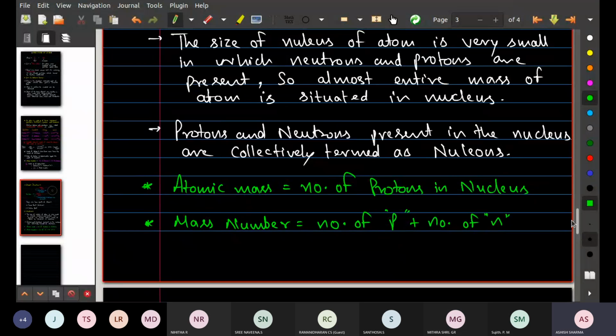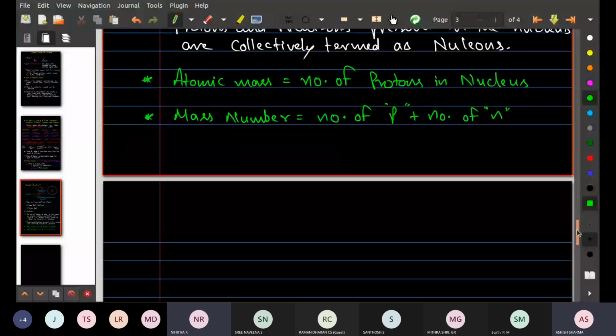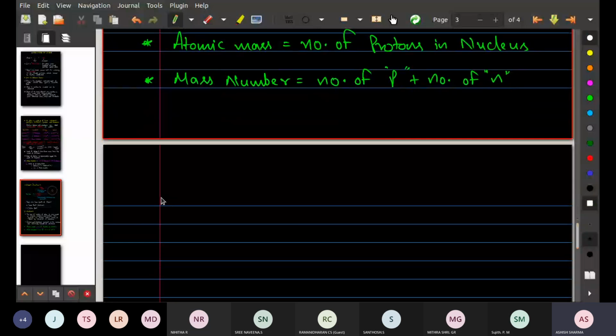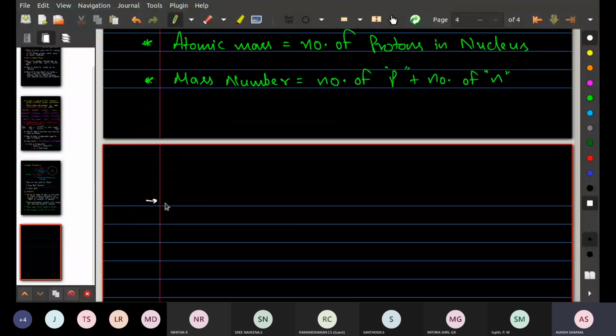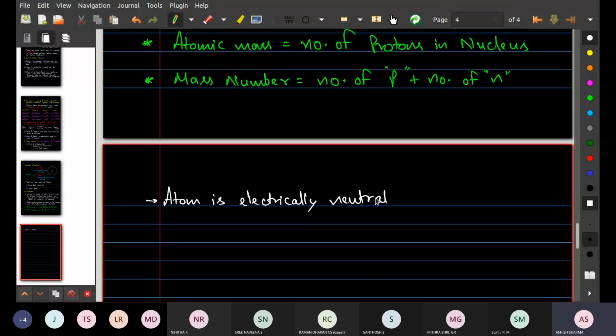Yes, very good. Okay, so can I say that number of protons and number of electrons are equal in an atom? So just write down, atom is electrically neutral. What is the meaning of electrically neutral?